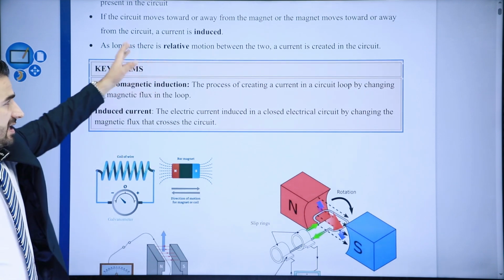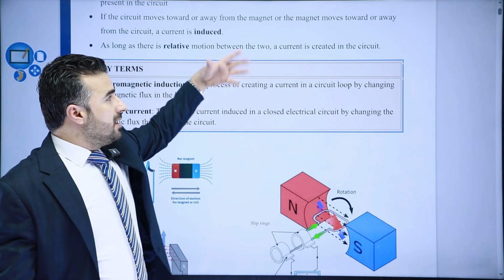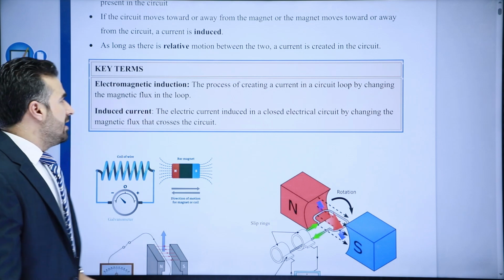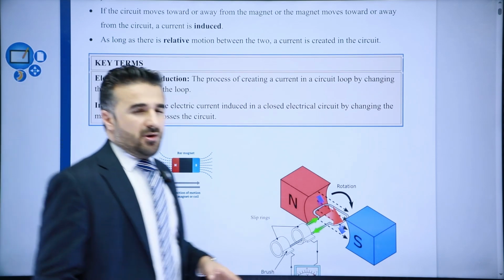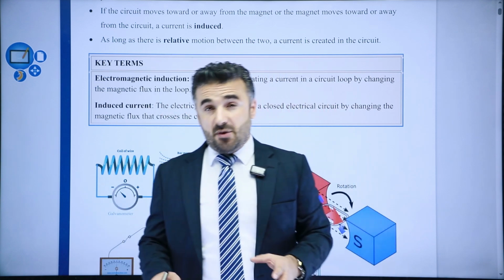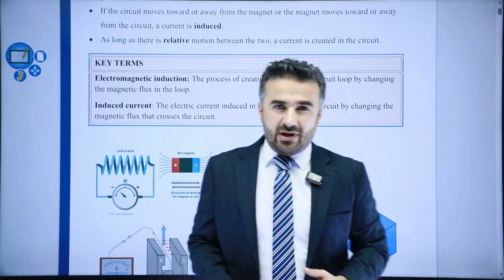So we can summarize that as well. We can say as long as there is a relative motion between the two, a current will be induced in the circuit. So we've been talking about electromagnetic induction a lot. I hope you have an idea by now. But what is the true definition, or how can we define electromagnetic induction?